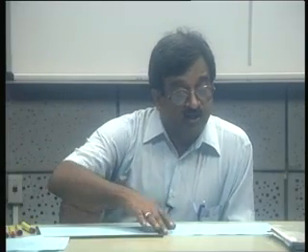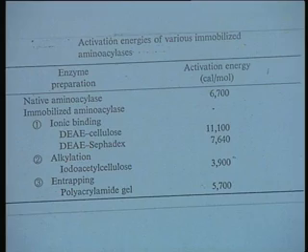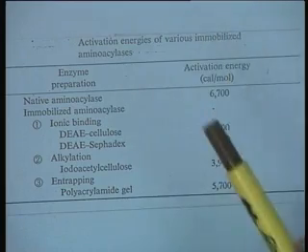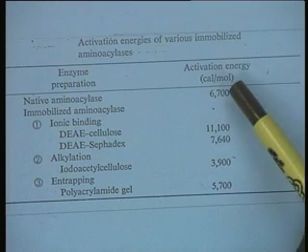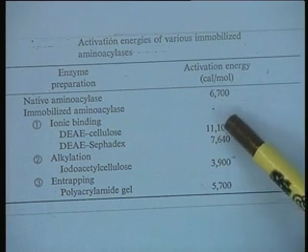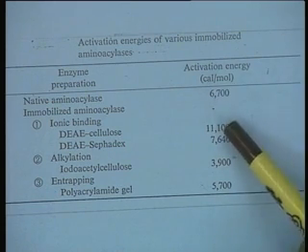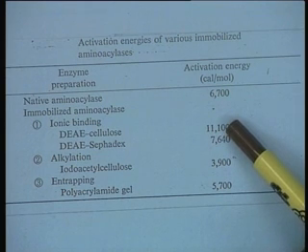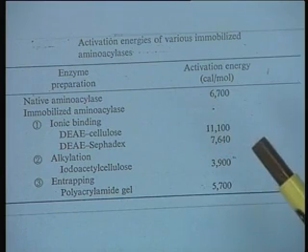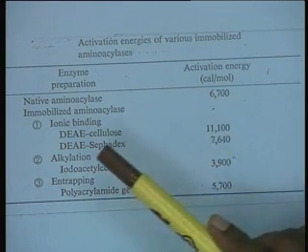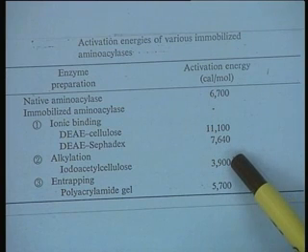Now, if you look at the data on the activation energy of various immobilized aminoacylases, I will come to operational stability in a little while. Activation energy for the aminoacylases immobilized by different methods also undergoes a change. As you will notice, both types of behavior appear: there is a significant increase on DEAE cellulose by ionic binding, slightly less increase on DEAE Sephadex, but on covalent binding there is a decrease in activation energy.